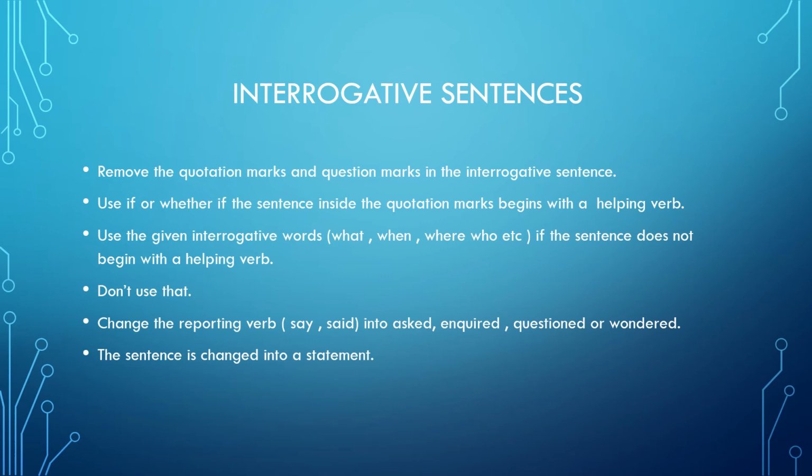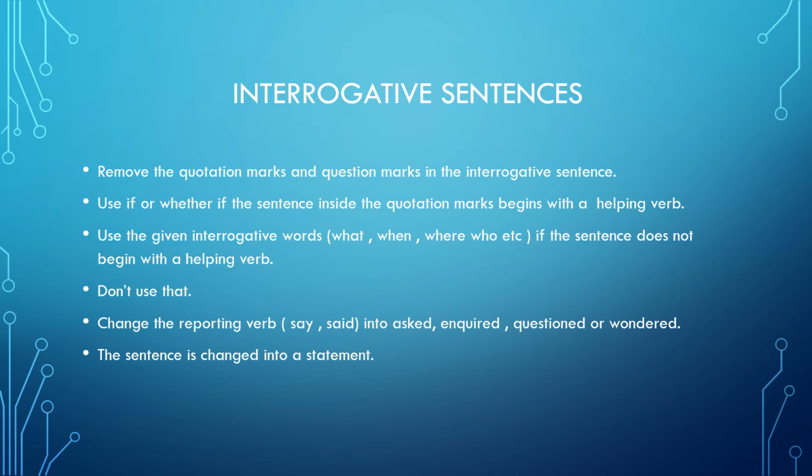Why and how is very important. So what I have to do is change the reporting verb into asked, inquired, questioned, or wondered, depending on the kind of sentence I have. The most commonly used reporting verb for questions is asked.